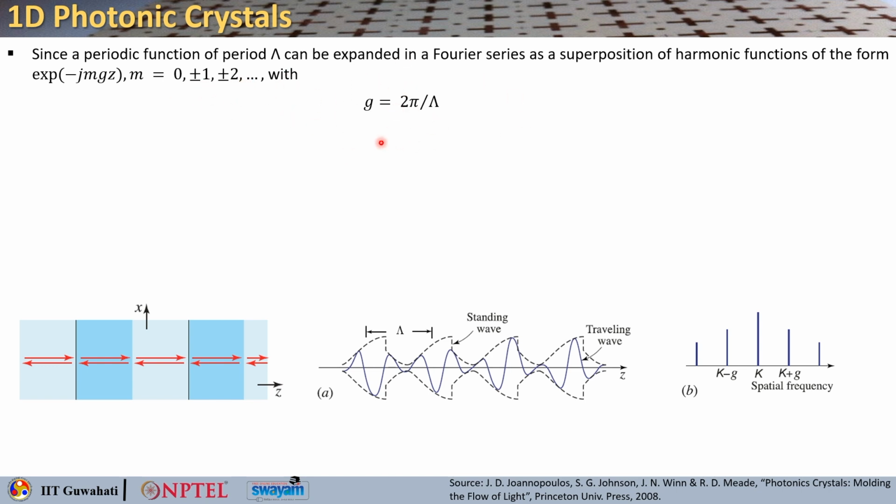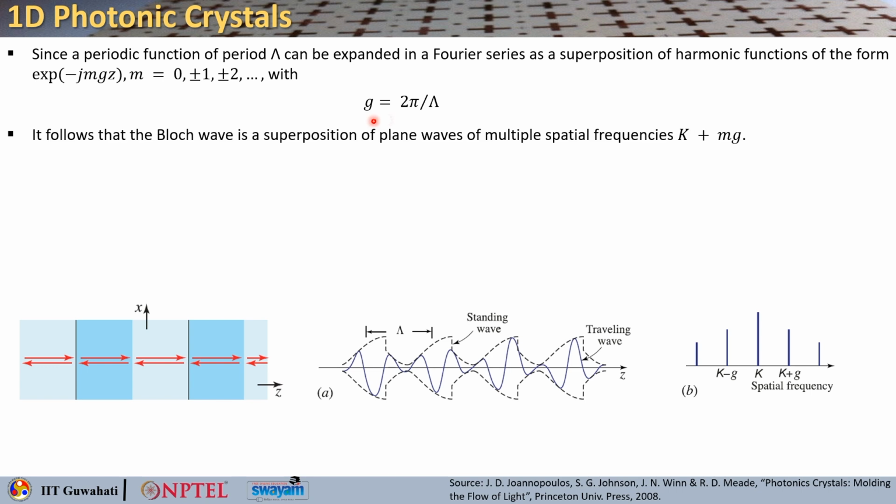With that you can understand that G is basically the inverse of your periodicity, so this gives you the spatial frequency, okay. So G equals 2 pi by capital lambda, the spatial frequency. Now you can see that the Bloch wave is a superposition of plane waves of multiple spatial frequencies, so it can be K plus mG, okay.